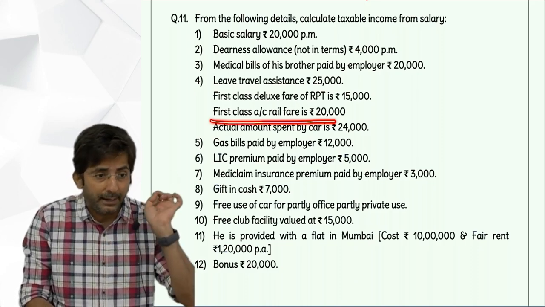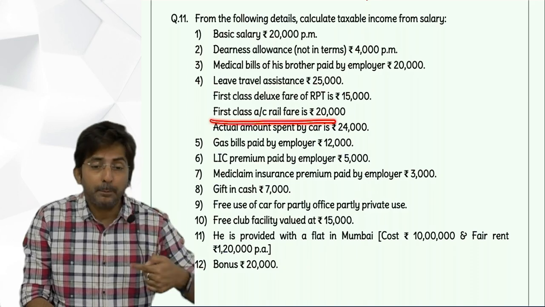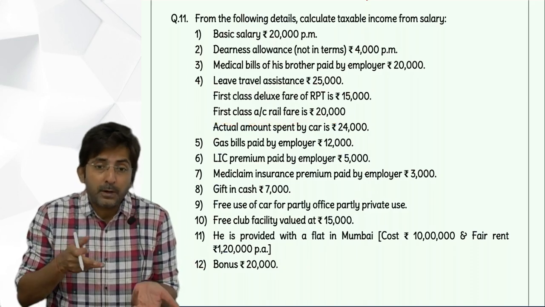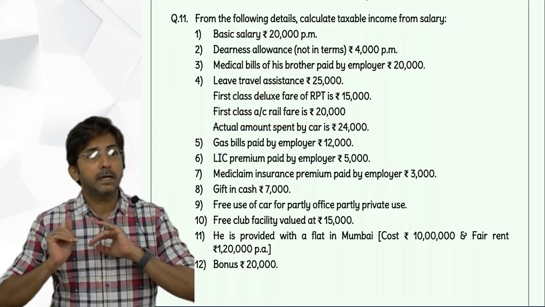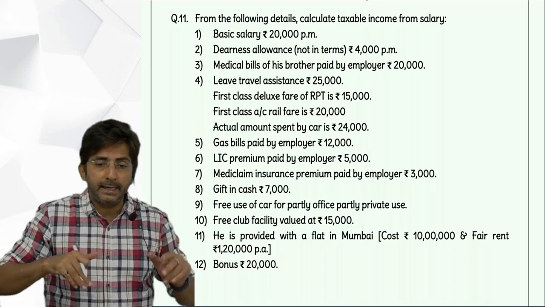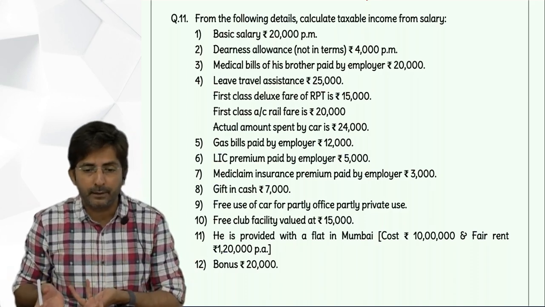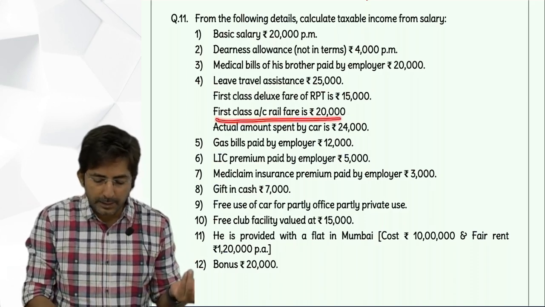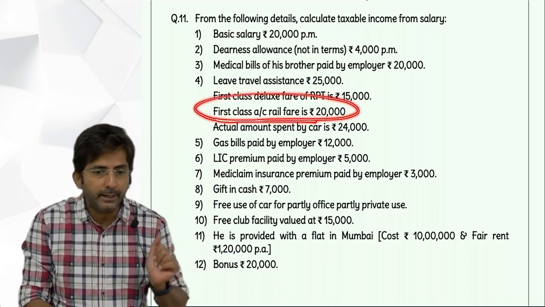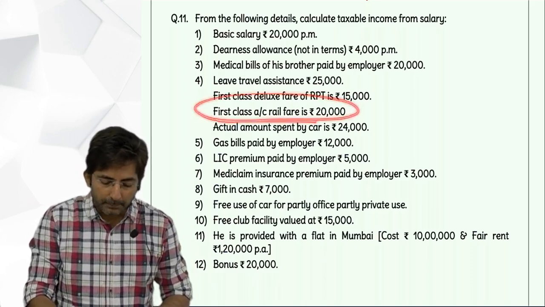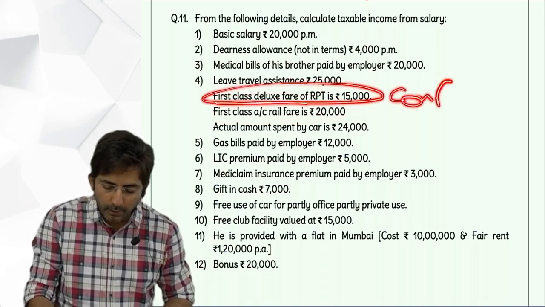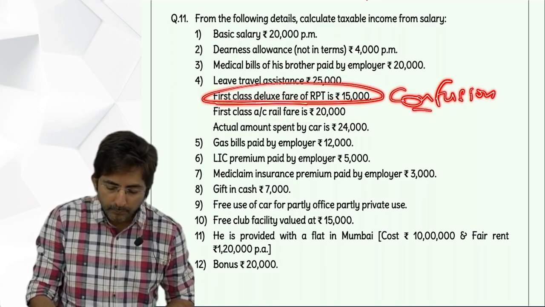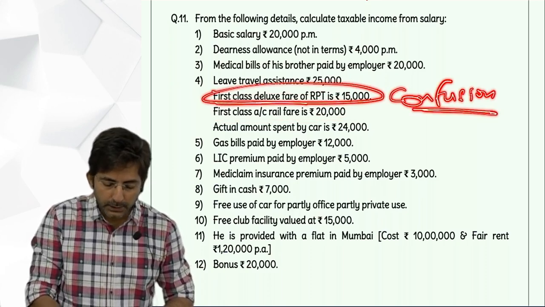Remember I had explained? Even RPT fare is given, but our first priority is first class AC rail fare. Yes, if the trains are not going to the destination, then it is okay, we depend upon RPT fare. But since they have given first class AC rail fare, that means trains are going there. So this becomes useless information given to a student for confusion. Okay. So just ignore this.